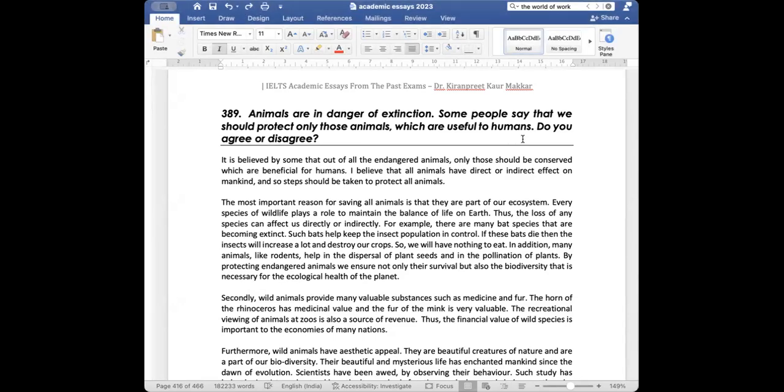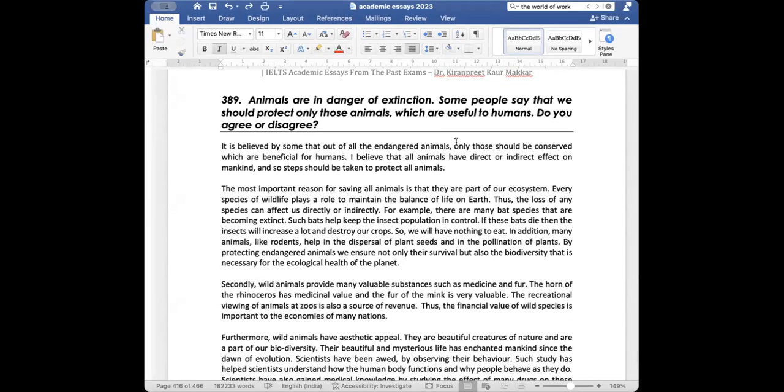So today we will be discussing animal essays. Here the very first essay in front of you is: animals are in danger of extinction. Some people say that we should protect only those animals which are useful to humans. Do you agree or disagree? Now here, this essay is that only those animals should be protected which are useful to humans. So is it easy to agree or disagree?